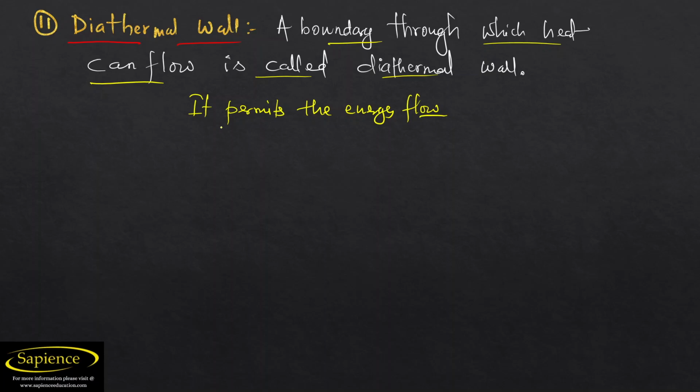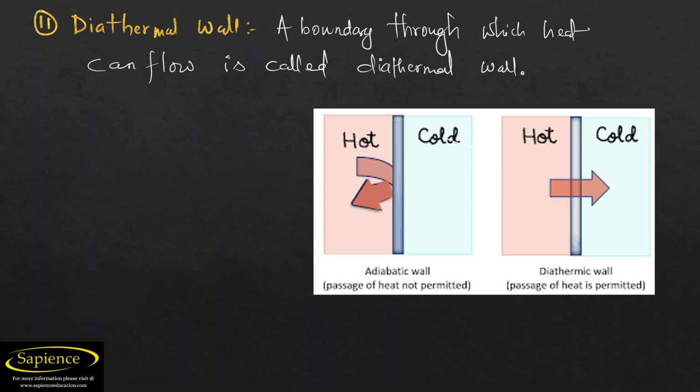In spite of the boundary, it permits the heat flow. For example, if you take a cup of tea and cover it, in spite of covering, after a while the temperature will go down. Why? Because the wall of the cup permits the heat energy to pass. On the basis of the same ground, the diathermal wall has been made.